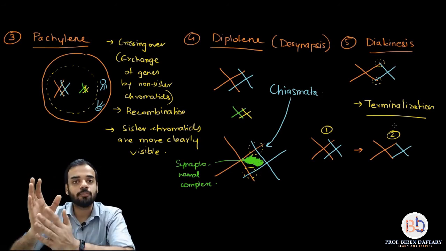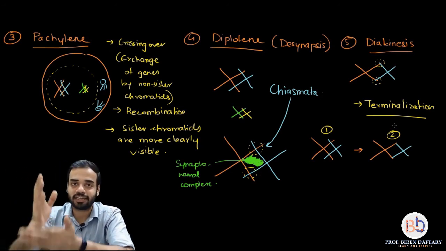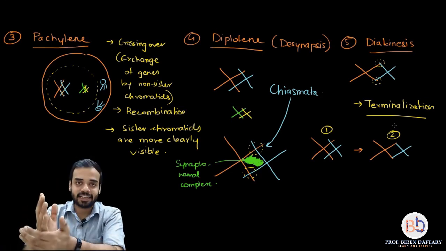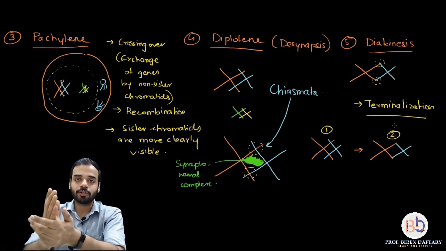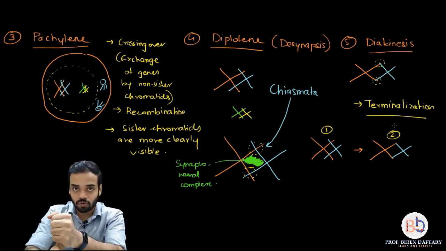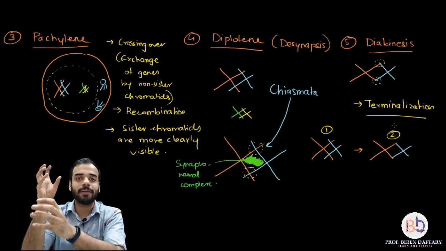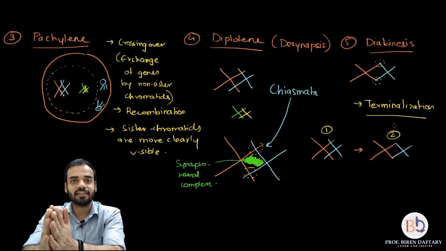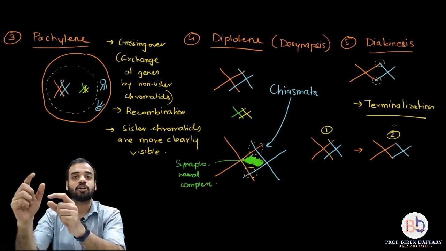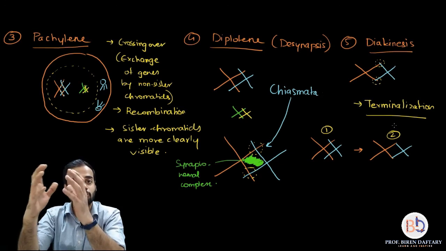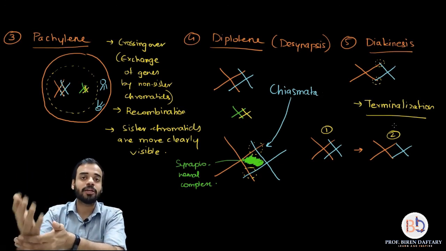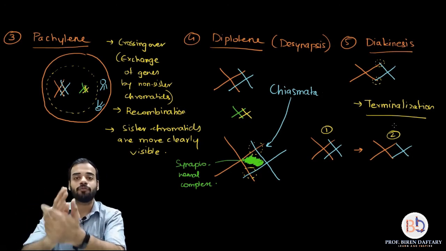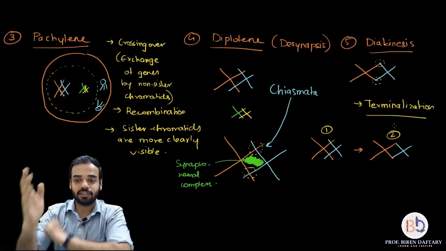Okay, so that movement I have not shown in this diagram because that is not very important, but please remember that in the entirety of prophase 1, condensation of the chromosomes is going to occur. Okay, it is going to be complete in the diakinesis stage. The nuclear membrane will not be present in diakinesis, the nucleolus will not be present, the centrosomes will have reached their poles, and the centrioles will have formed the microtubules or spindle fibers. Okay, so that is what happens in prophase 1. So I hope all the 5 steps are clear.